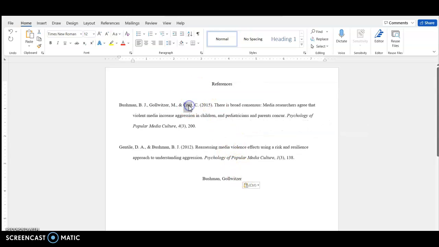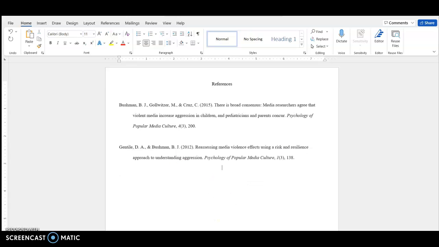that one, and 2015, and then you'd go and talk about it. That's how you refer to the articles. Now, after you have said all of the names, the next time that you mention this article, you can go Bushman et al. Okay? And then you can say what you want to say. Don't, in your paper, say the first article, second article. In APA, we use last names to refer to them.